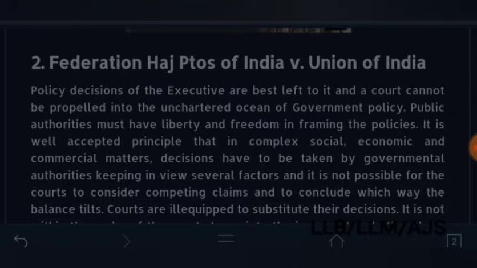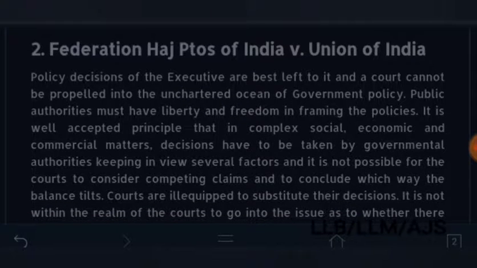2. Federation of Hospitals of India versus Union of India. Policy decisions of the executive are best left to it, and a court cannot be propelled into uncharted oceans of government policy. This is the title, Federation of Hospitals of India versus Union of India. Policy decisions of the executive, we know executive, are best left to it, and a court cannot be propelled into the uncharted oceans of government policy.